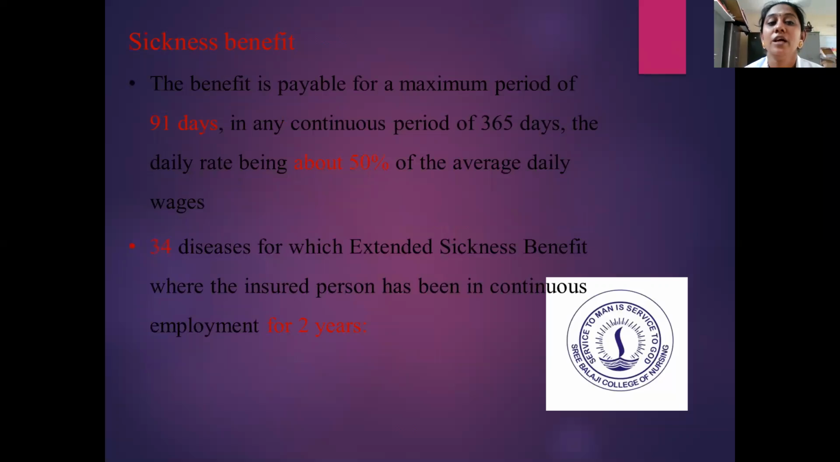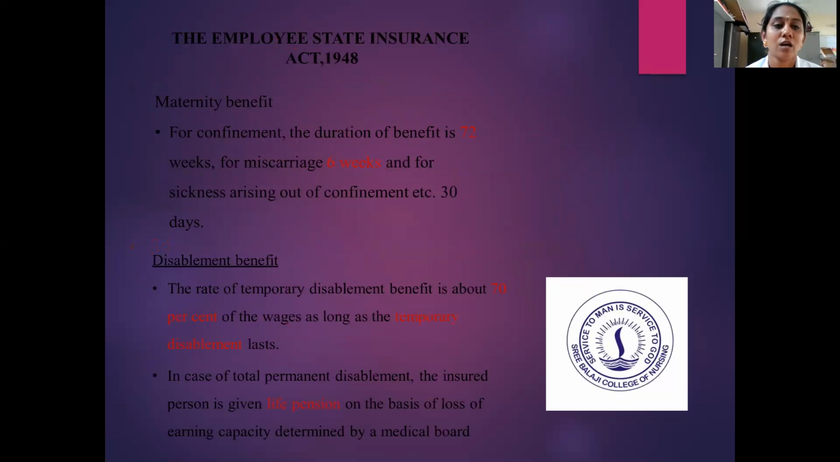Sickness benefit: the benefit is payable for a maximum period of 91 days in any continuous period of 365 days, the daily rate being about 50% of the average daily wages, and for 34 diseases extended sickness benefit is given where the insured person has been in continuous employment for 2 years. Then the maternity benefit: for confinement the duration of benefit is 72 weeks, for miscarriage 6 weeks, and for sickness arising out of confinement, it is 30 days.